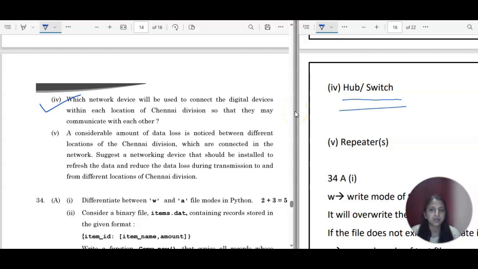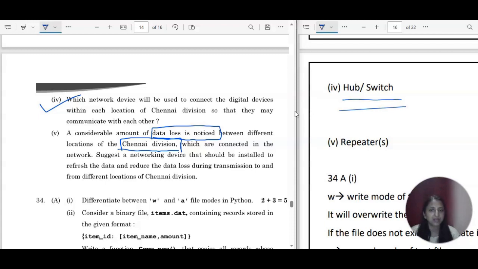Next: a considerable amount of data loss is noticed between the different locations of the Chennai division. That means because the range is more, it will start losing some of the data which is connected in the network.